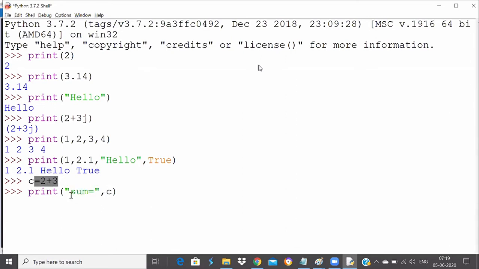That is how we combine things in Python, separated by comma. So you can take multiple arguments. The string is my first argument and c is my second argument. Now when I print this, it will print sum is equal to 5. But you also notice that after equals to, there is a space, because of this separator.